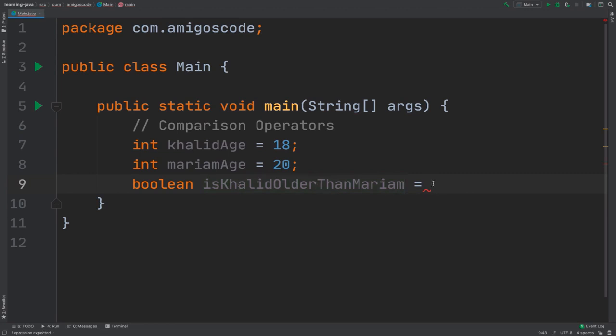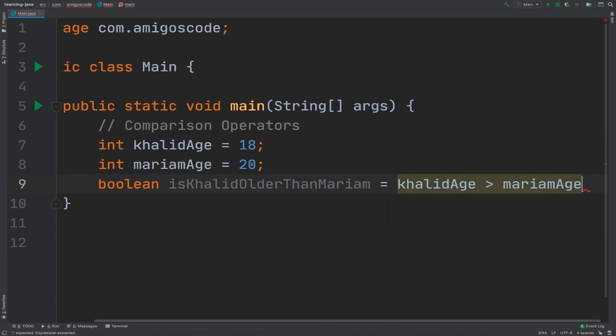So right here, I can say Khalid age, and then the greater sign, and then Mariam age. There we go. Now the result of this will be either true or false. So this is why I have a boolean right here.